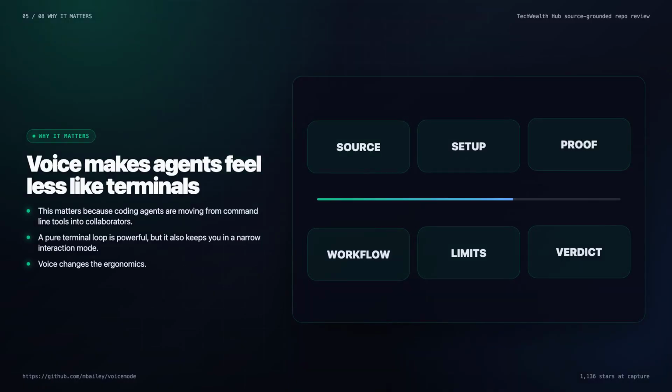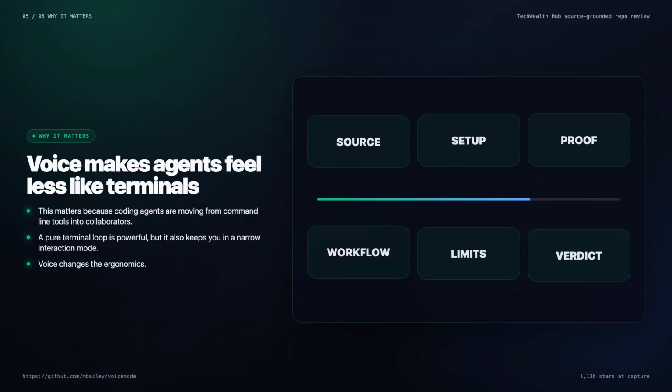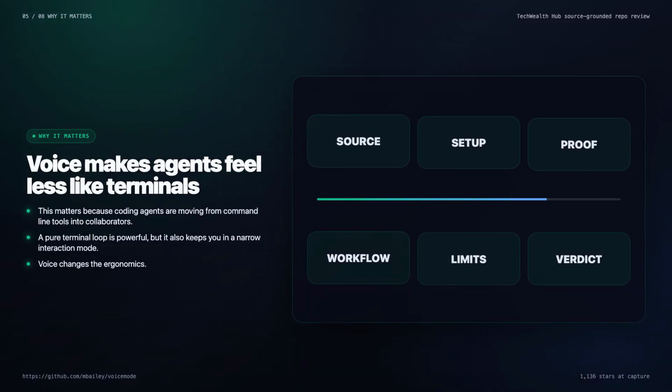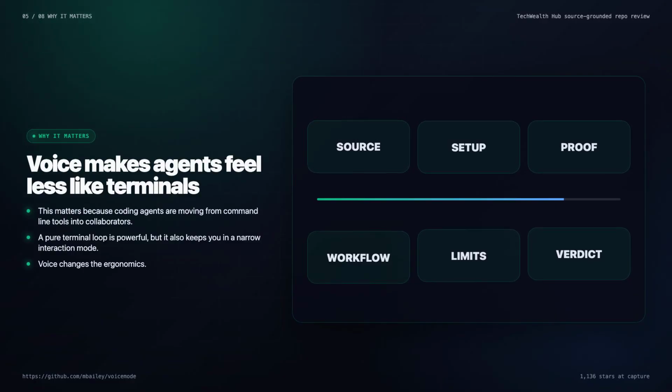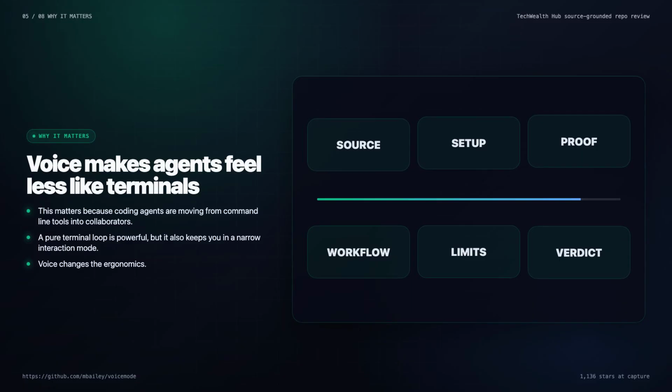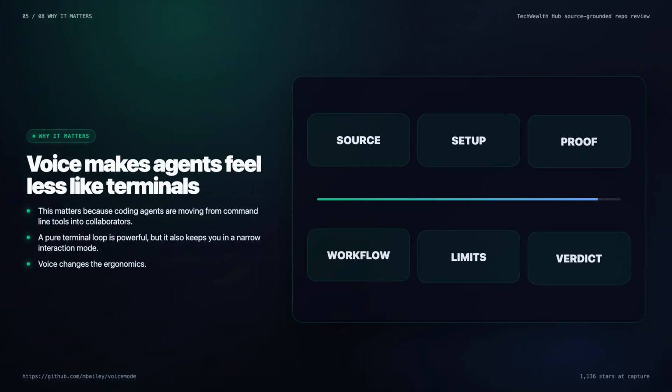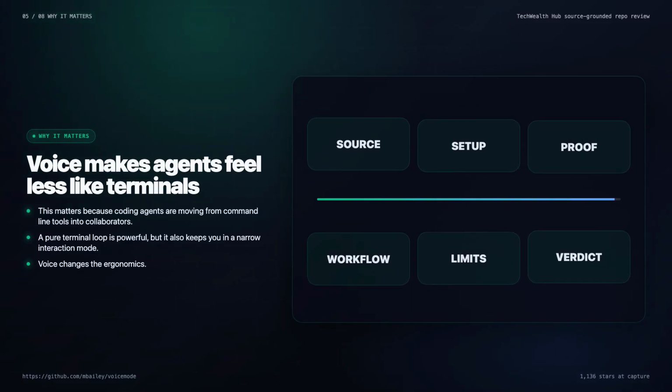The video should not overclaim. Voice will not replace careful review, and it will not make a bad agent safe. But it can make the agent loop feel more natural. That is a strong YouTube hook because the viewer can understand the before and after immediately.